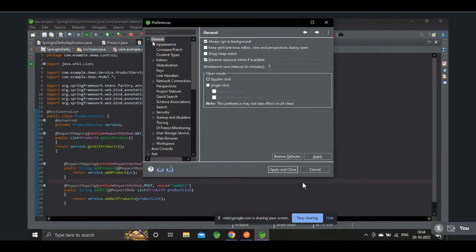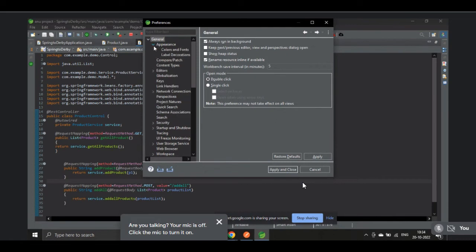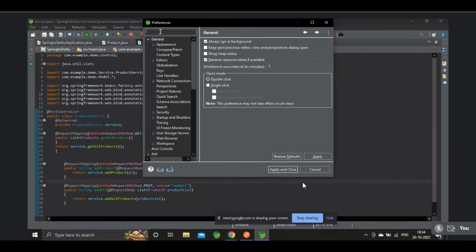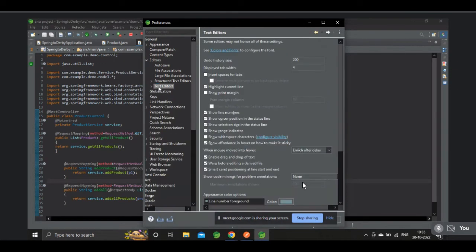Click on Colors and Fonts. Click on the editors and then text editors. Or search for colors and fonts.